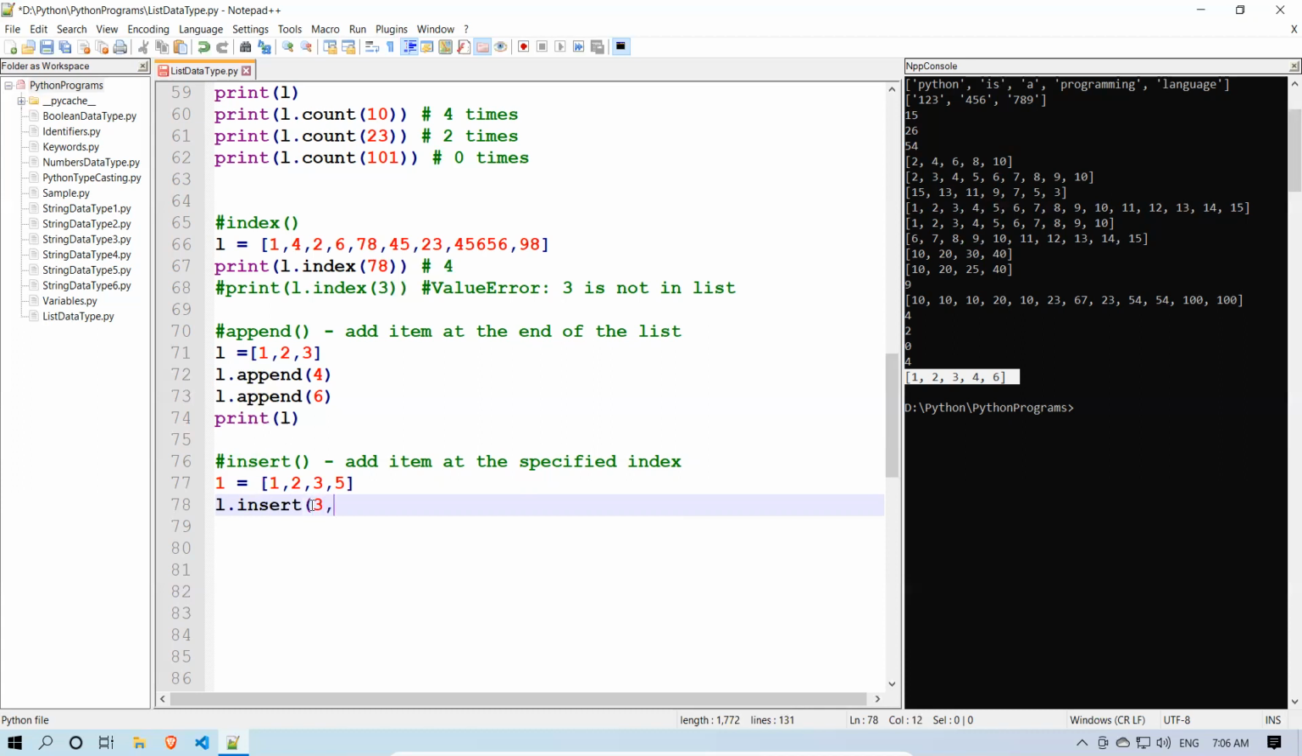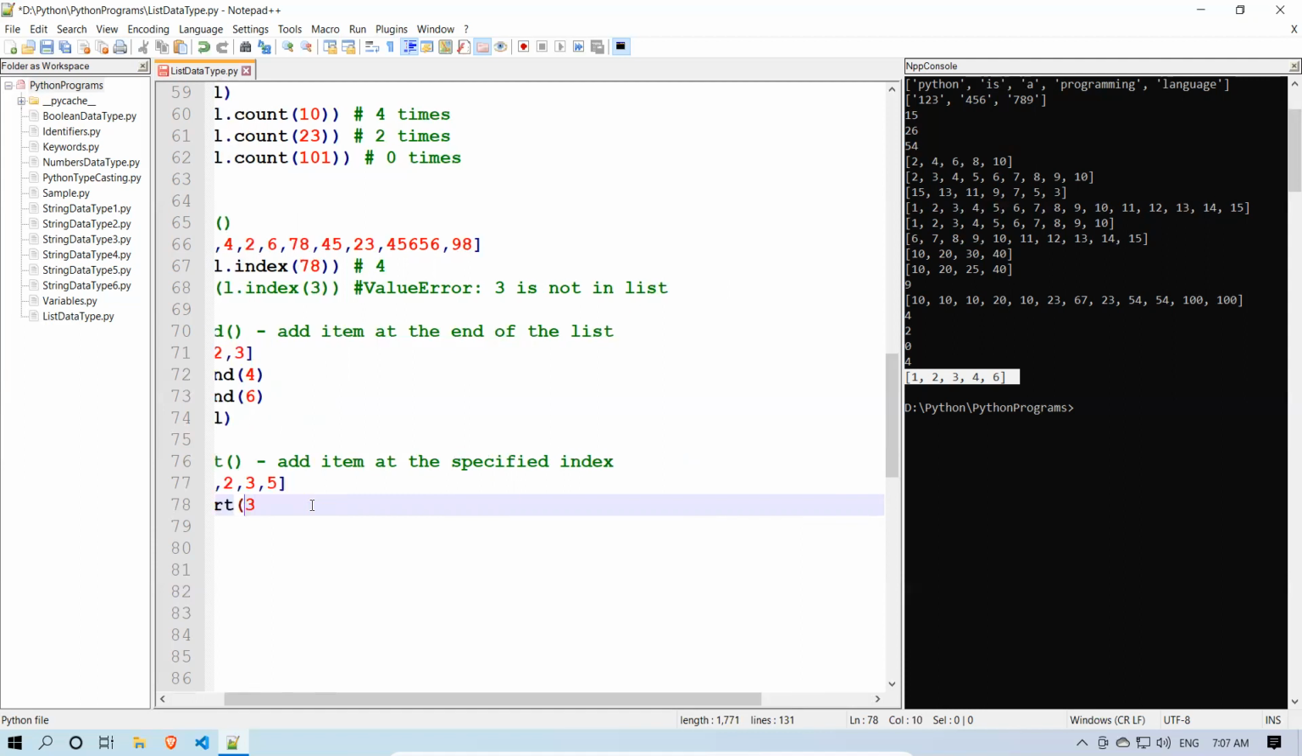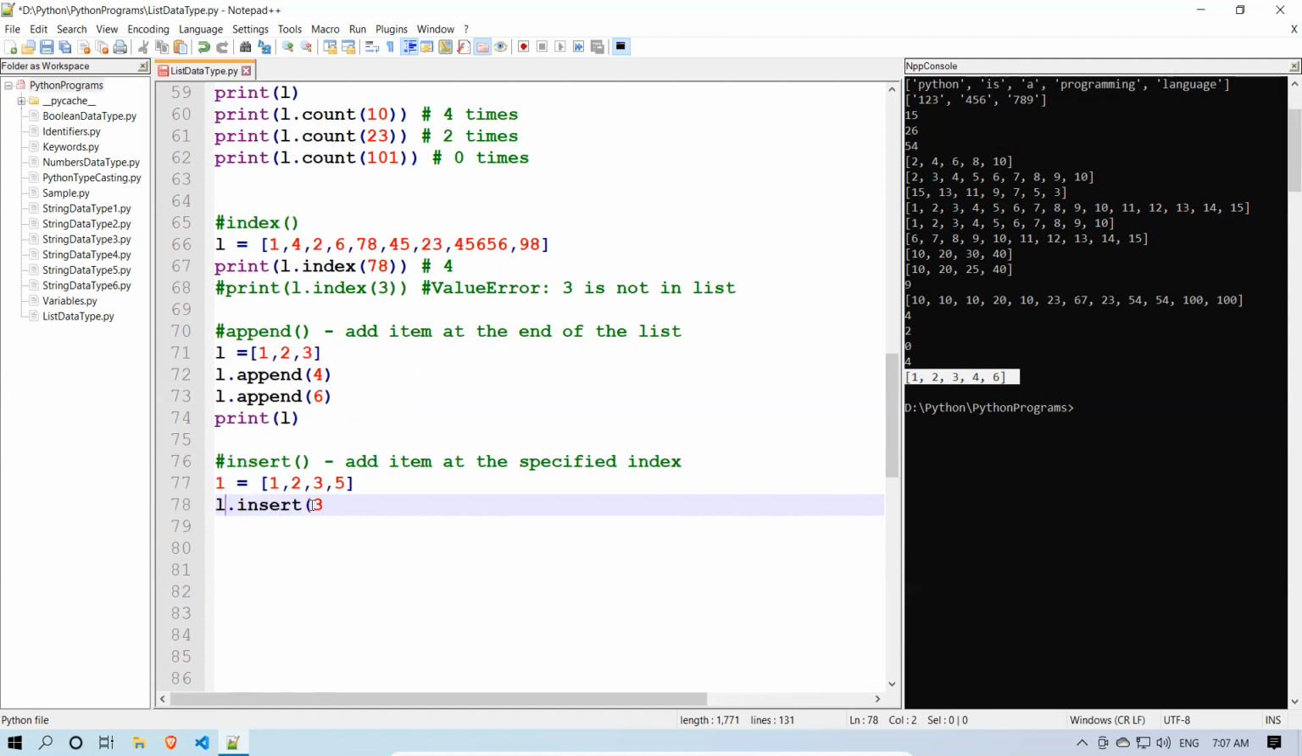Insert the first, it will contain two values. First is index. In that particular index, what is the value you want to put? In the third index, sorry, in the third index, I want the value to be 4.